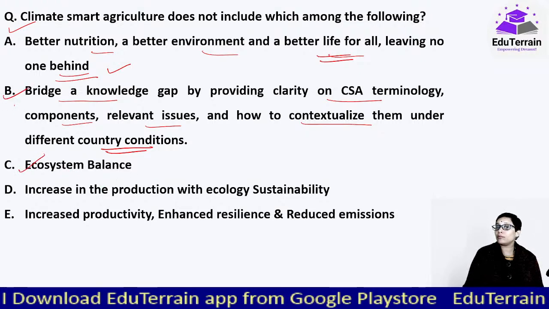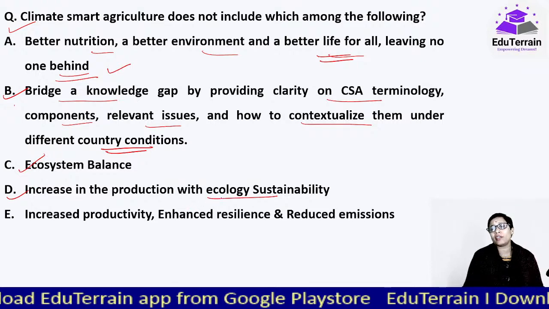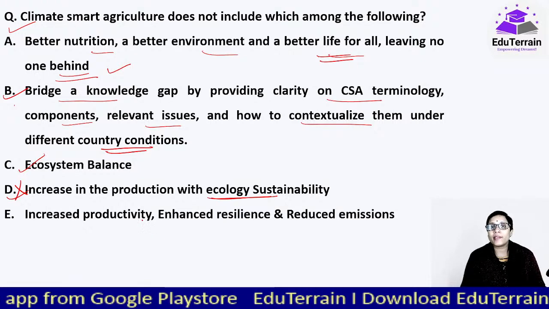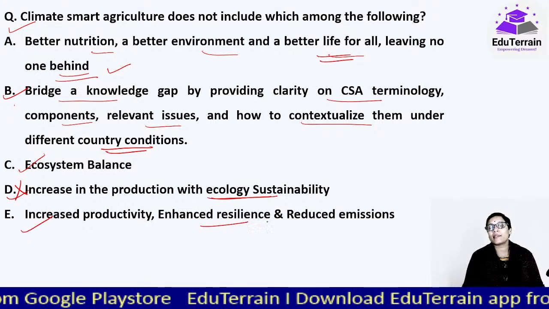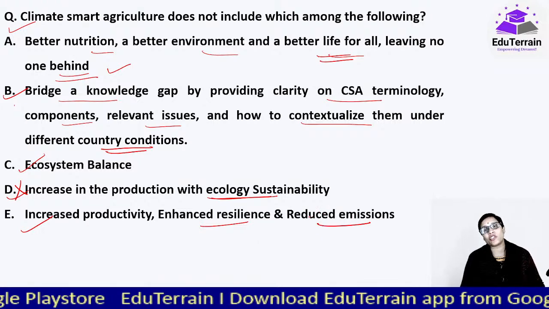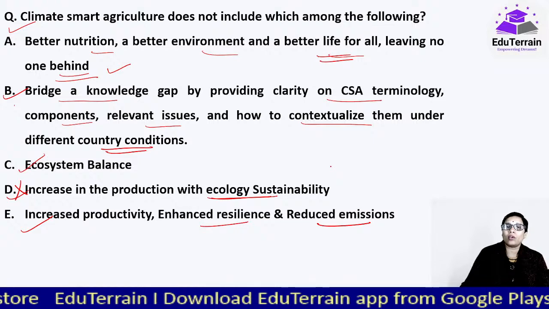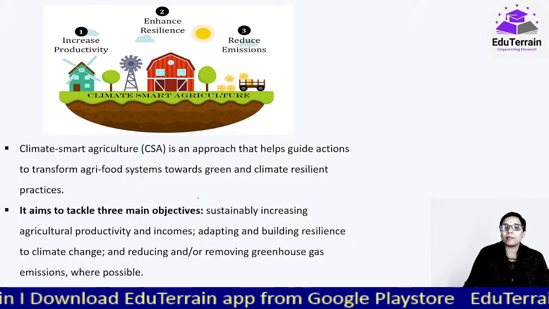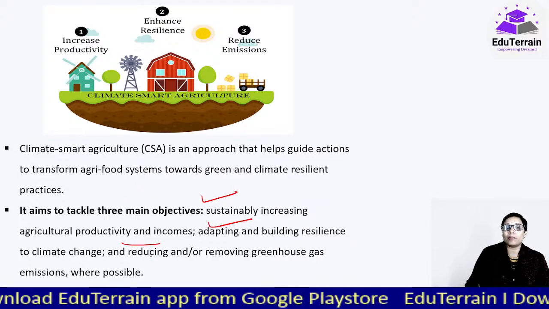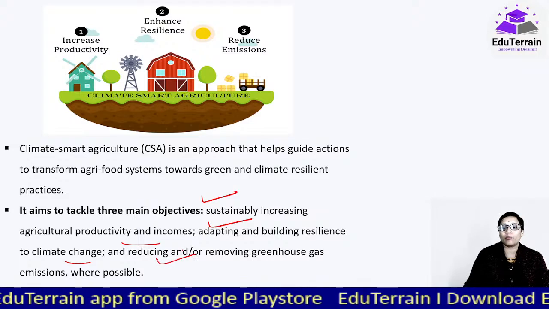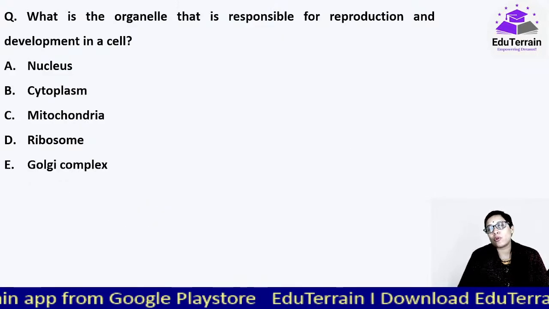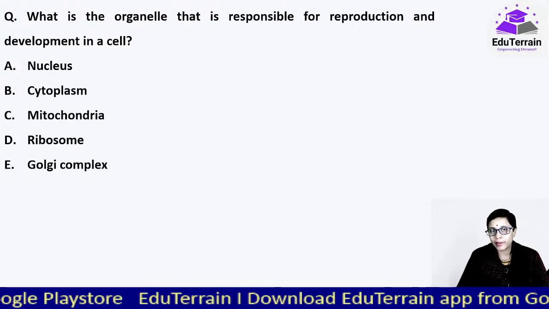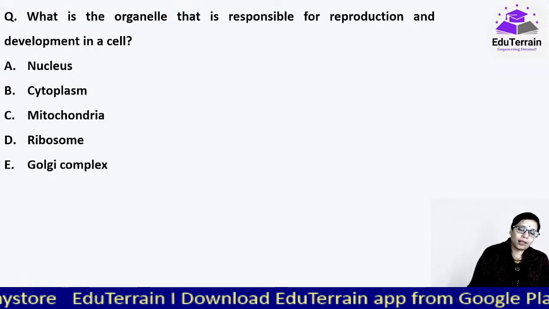Ecosystem balance, that's very much true. Increase in production with ecology sustainability. This is not true, because we are not trying to increase the production, but the productivity, enhance resilience, and reduce the emissions as well. So this is not true. All others are included in climate smart agriculture. And majorly, sustainably increasing agriculture productivity, adapting and building resilience to climate change, and reducing or removing greenhouse gas emissions wherever possible. Those are the three main, very important points associated with climate smart agriculture. Moving on to our next question.